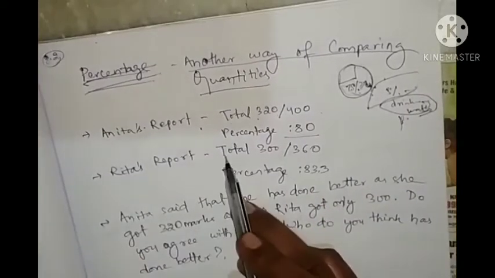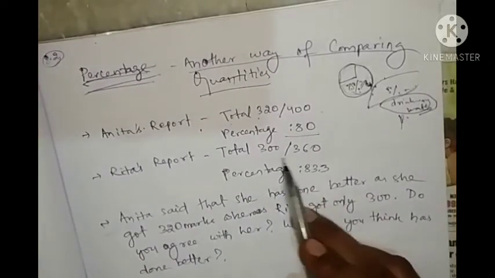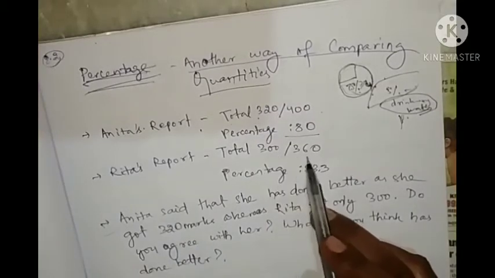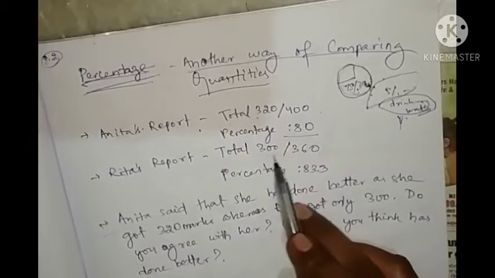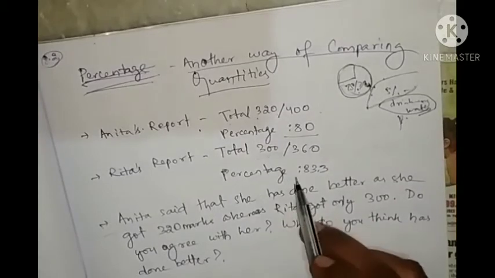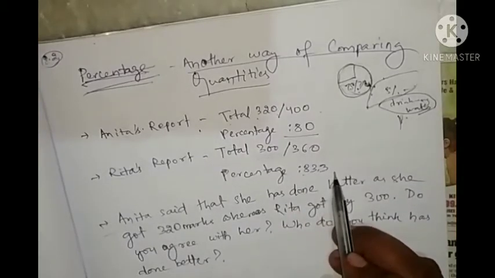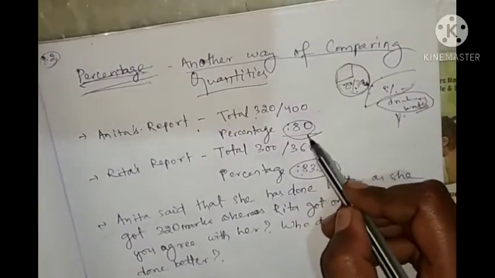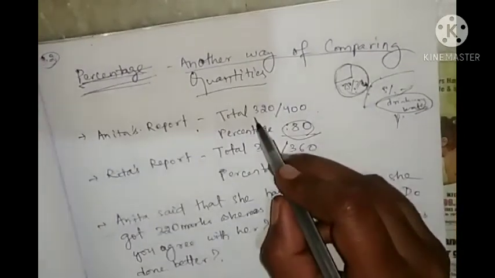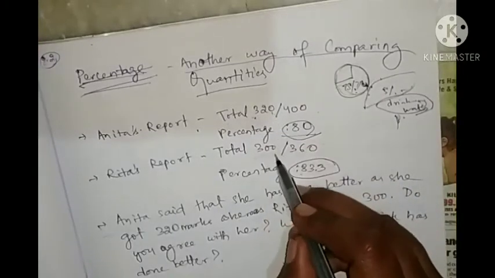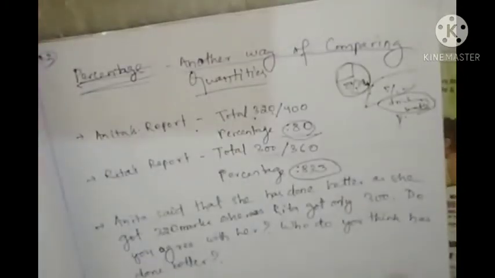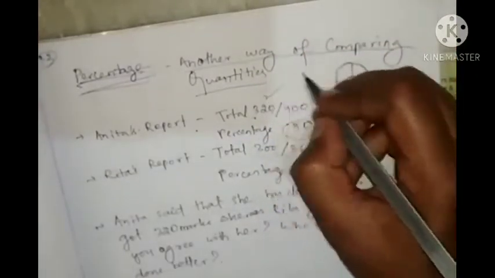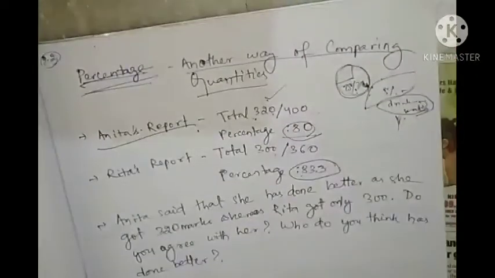Rita's report shows she has acquired 300 out of 360, and the percentage is 83.3. If the percentage is not written, who has acquired more marks, 320 or 300? Automatically by looking you can say that Anita has got more marks.